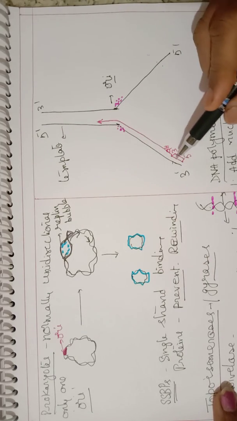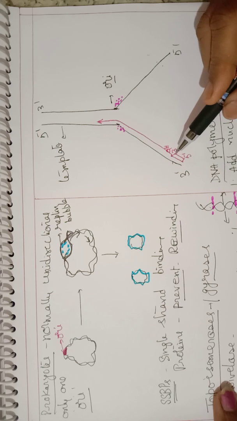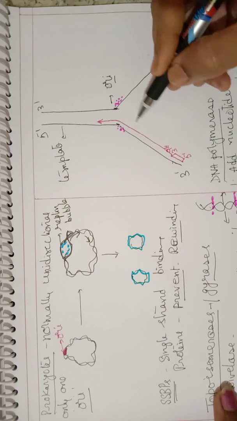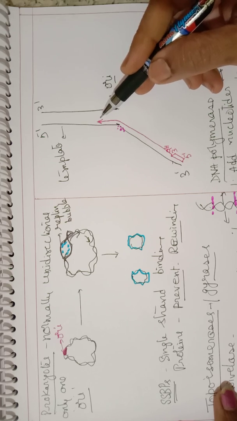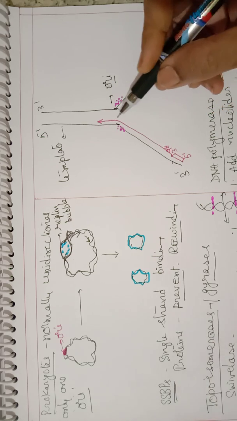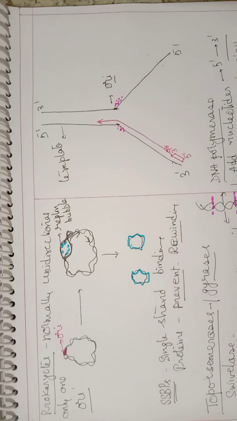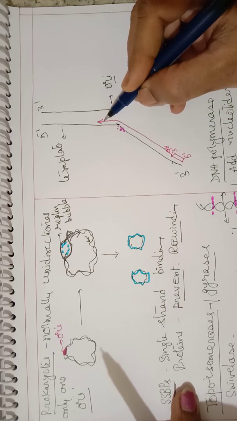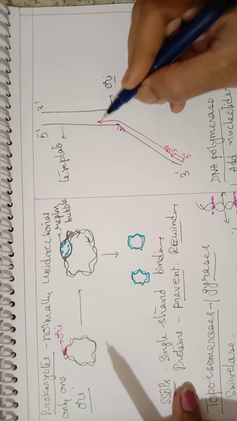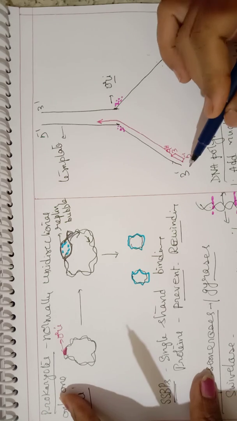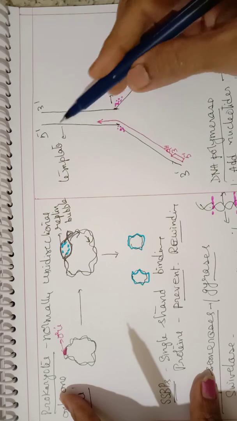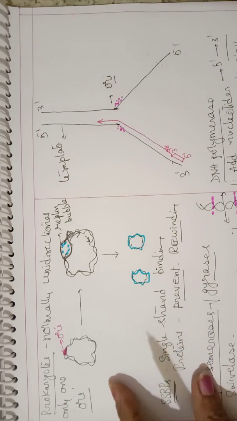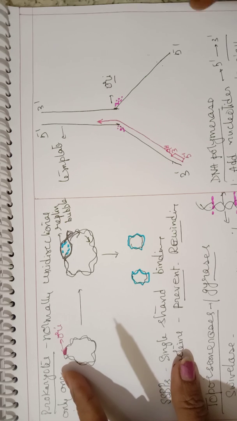Based on this primer, which is providing a 3' OH group, the new nucleotides can be added and the new strand synthesis can be continuous here. So here the new strand is synthesized continuously. There is no problem for synthesis of the new strand on this template, which is in the direction of 3' to 5'. But when we come to the other one,